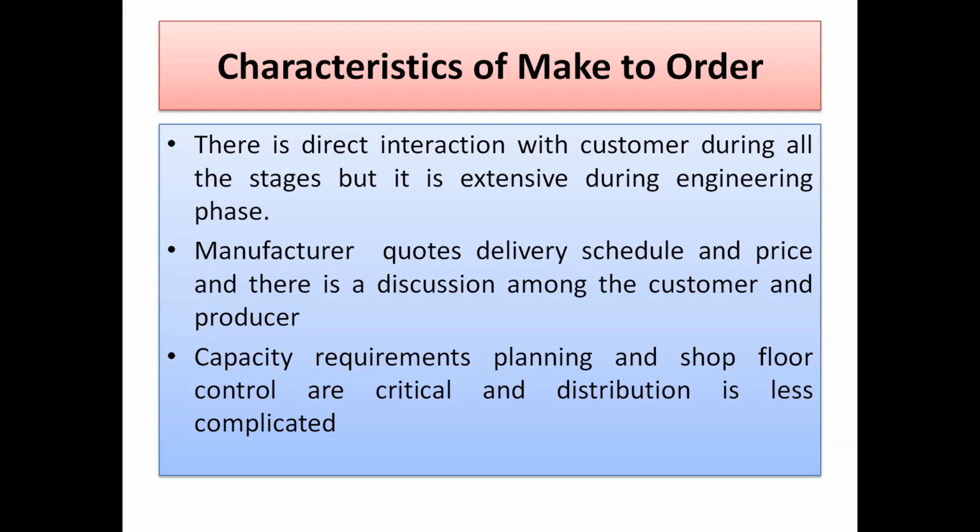Take tailor-made suitings, there is direct interaction of that person with the tailor. In any case where there is make to order. If you are giving an order, say you want to bring some furniture and you don't want ready-made furniture, there are these two types, make to order and make to stock, but stock is also very limited. So generally people prefer make to order. Whatever the dimensions of your home, in what area you want the furniture, and what quality of wood is required, accordingly it is make to order.